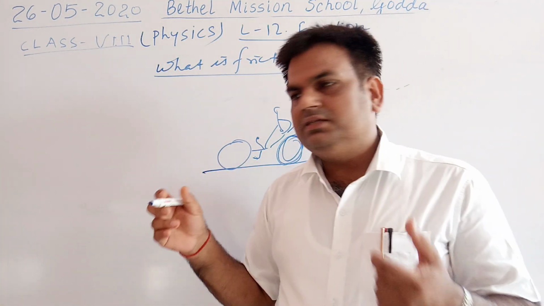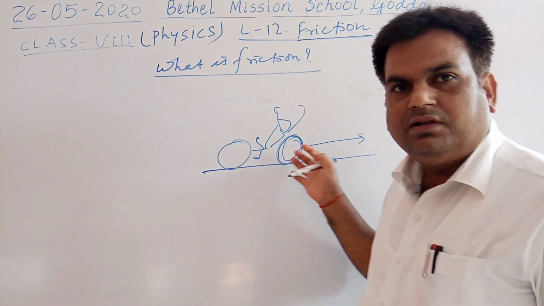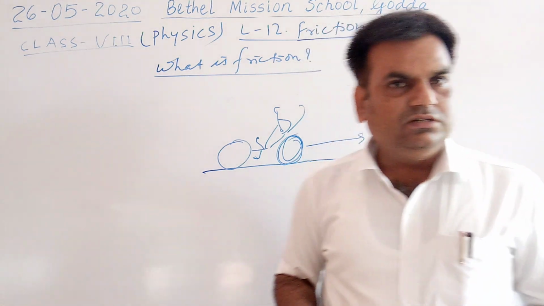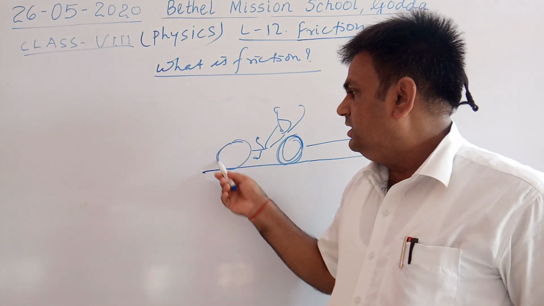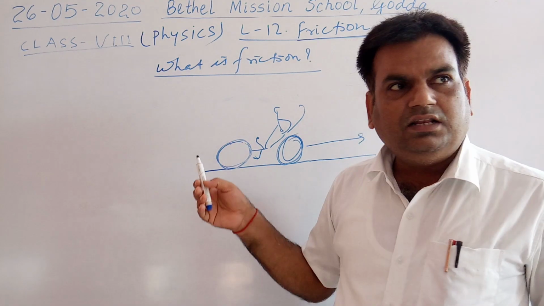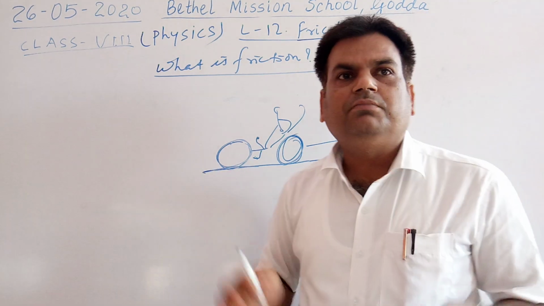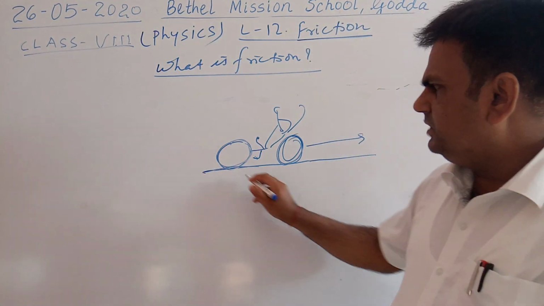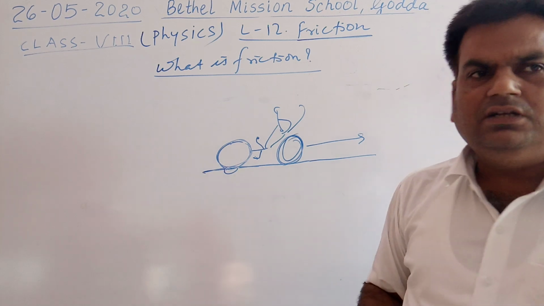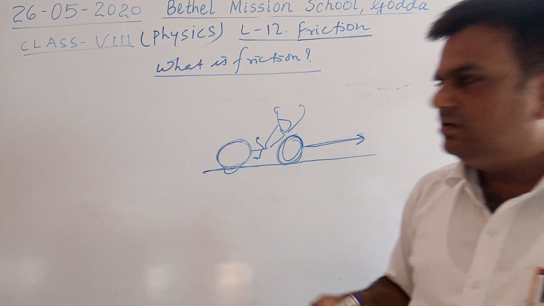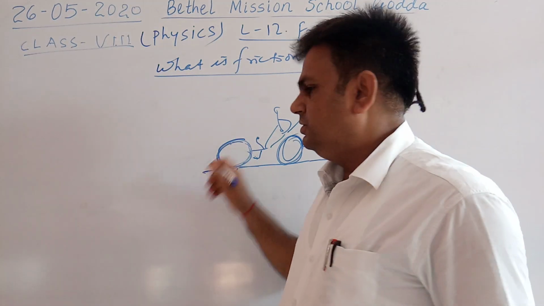Why does the bicycle stop after covering some distance? Because there is friction between the tire or wheel of the bicycle and the surface of the ground. Due to this friction, the object stops or doesn't move.